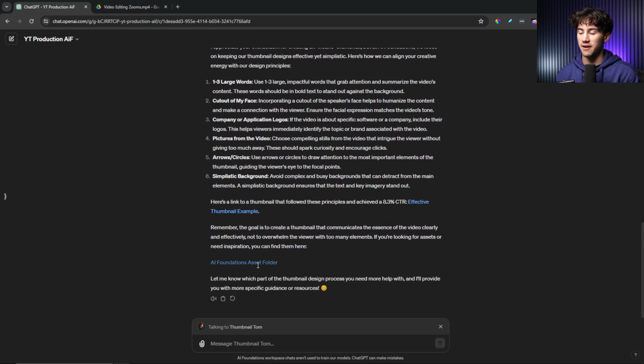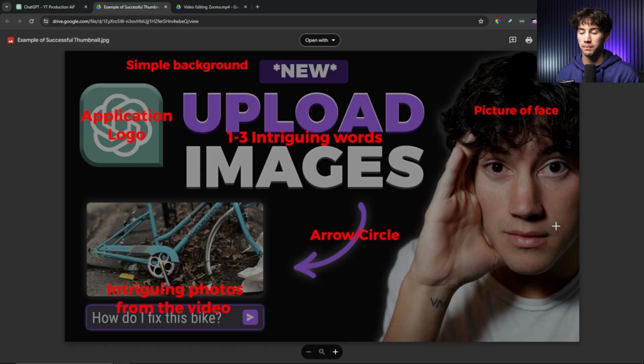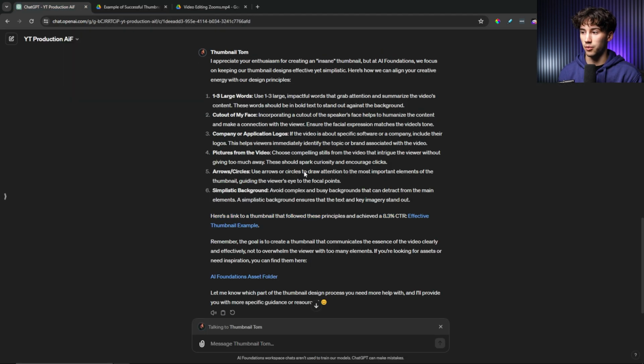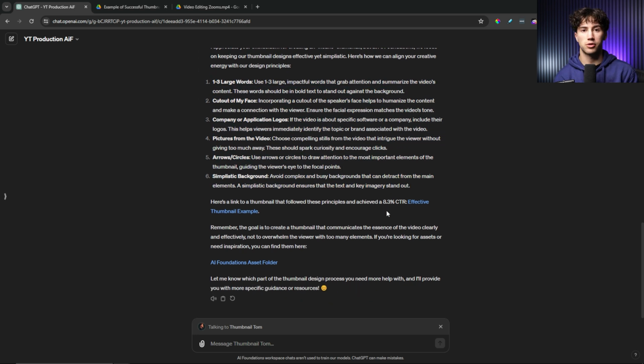And then it gives an AI Foundations asset folder, and it also gives a link to a thumbnail that worked well that I created in Google Drive. And I listed out why this thumbnail worked well and got an 8.3% click-through rate. So I labeled everything: picture of face, 1 to 3 intriguing words, application logo, simple background, arrow/circle, intriguing photos from the video. And that's exactly what is included in all the main pillars of a successful thumbnail. So it kind of brings everything back down to earth, like, hey, you don't have to get crazy, just do what works in the past.